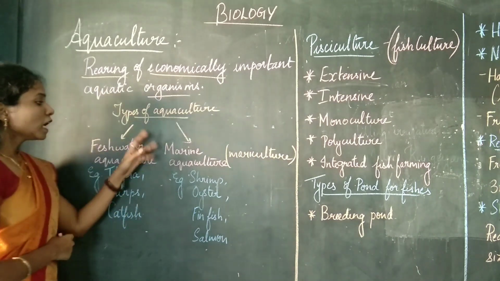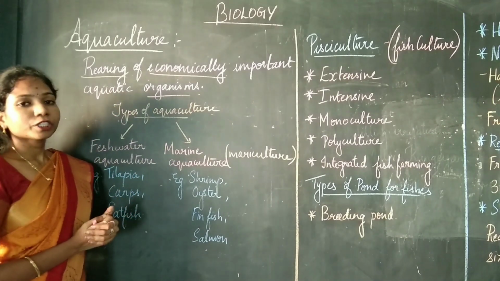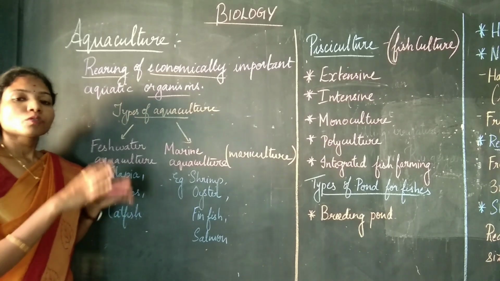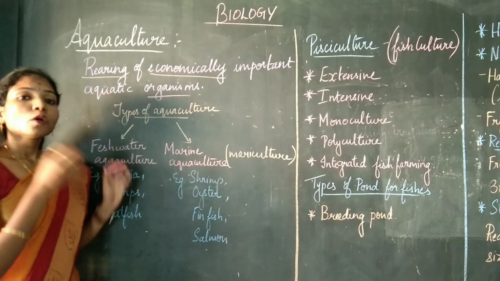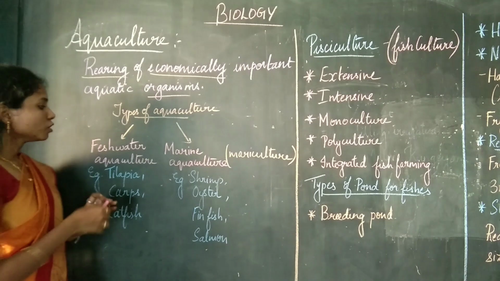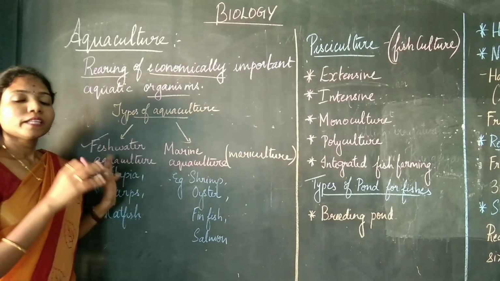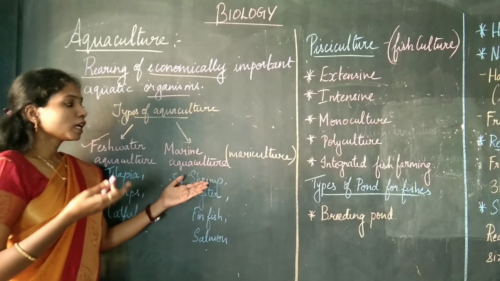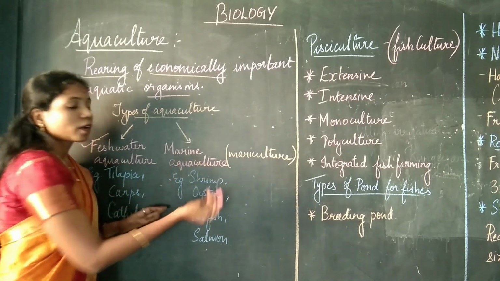There are two different types of aquaculture. One is freshwater culture and the other is marine water aquaculture. This classification is based on where the aquatic organisms are cultured. If the aquatic organisms are cultured in fresh water, we call it freshwater aquaculture. And if they are cultured in marine water, it is known as marine aquaculture.